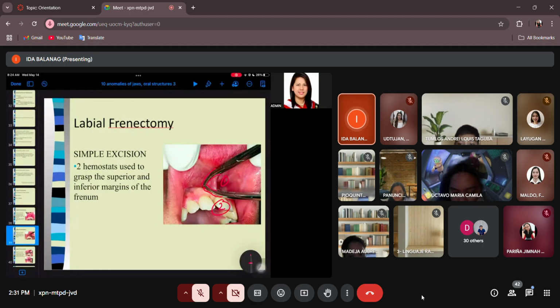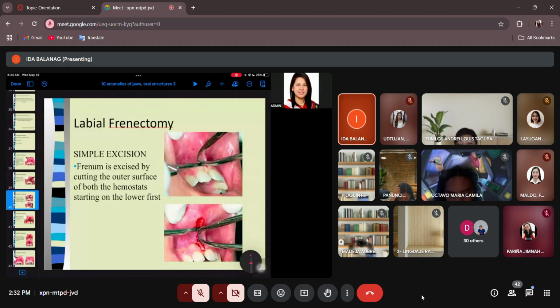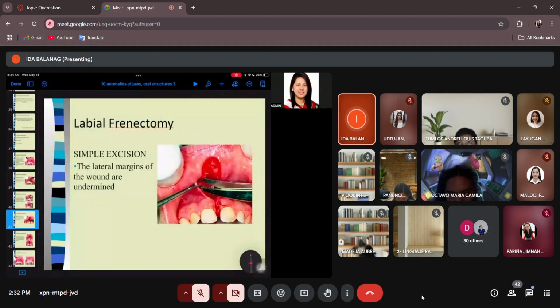Yes, para kasama yung inipit mong tissue. Correct? Kasi if you cut inside, then when you open the hemostat and release the tissue, that area where it grasps will become necrosed. Kasi naipit na siya. Okay? And so that will serve as a guide, class. You cut close to the hemostat, on the lower base and the upper base until they meet in the center. So literally, when you remove this one, you are holding the frenum with the hemostat. Okay?